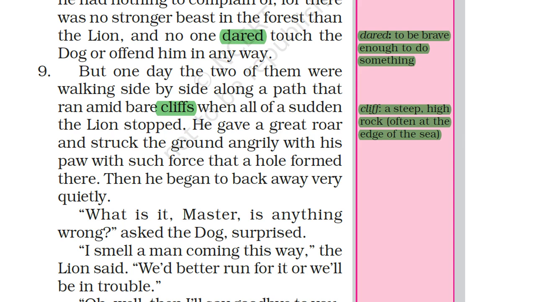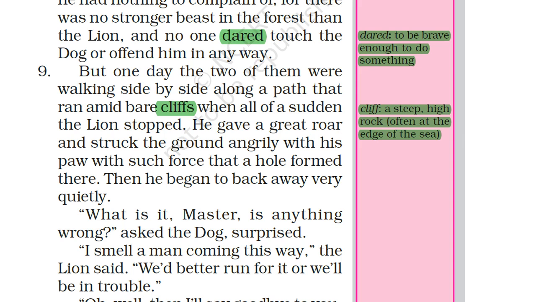What happened? Then what did that lion do? He roared loudly, and angrily he took his paw and struck the ground. He made a loud noise with that, and with such force that a hole formed there.